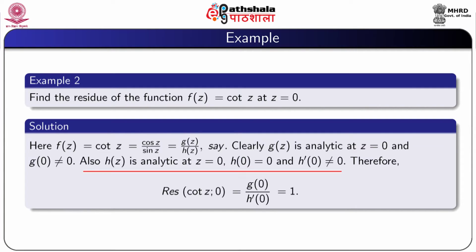Also h(z), that is sin z, is analytic at z equal to 0, h of 0 equal to 0, but h dash 0 is not 0. Therefore, residue of cot z at 0 is equal to g of 0 by h dash 0, which is equal to 1.